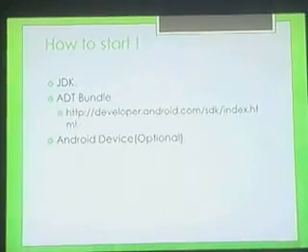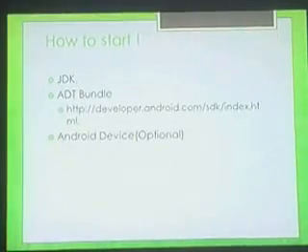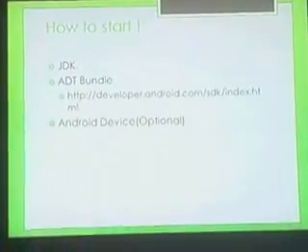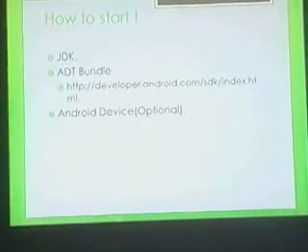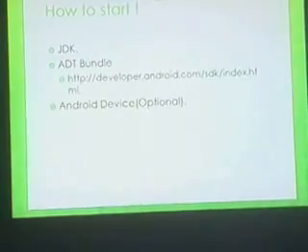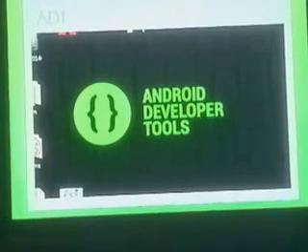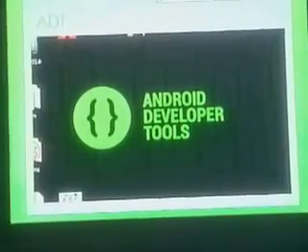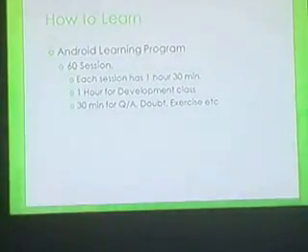an Android device. It's an optional thing. If you don't have an Android device, then you can just create an emulator of Android in any version and run your application and test it. And this is the Android development tool. When you download it and click on the launcher icon, you will see these images in your system. So this is the Android development tool.